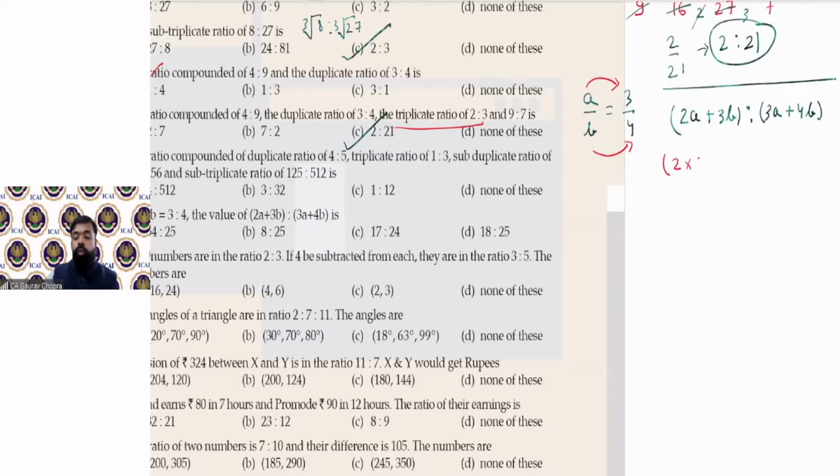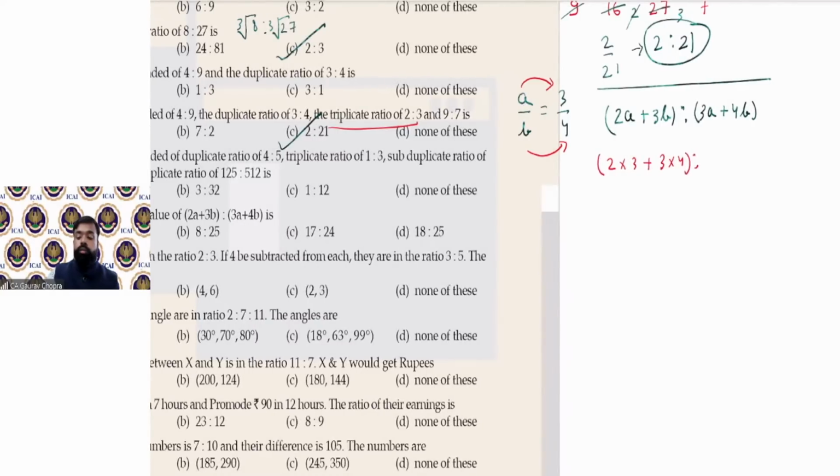So 2 into 3 plus 3 into 4, ratio 3 into 3 plus 4 into 4. So how much are we getting? 6 plus 12 is 18, and 9 plus 16 is 25.